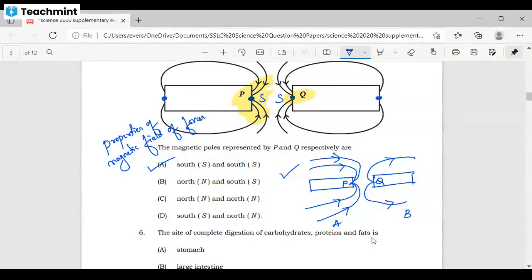Very good. As we can see here, in figure A, the magnetic field lines are coming and ending at P. If I'm not wrong, you can see the direction. If they are ending, that means it is the South Pole. Always they start at the North Pole and end at the South Pole. But here in Q, we can see they are starting and going outside. If they are going out, they are going from north. At P, if they are coming in, they are coming at south. So the correct answer is that P is South Pole and Q is North Pole.